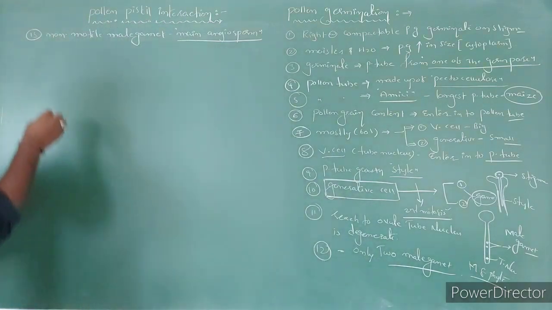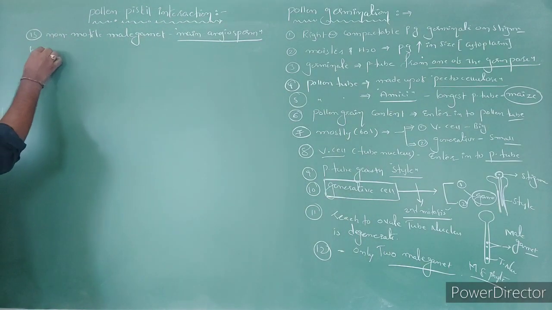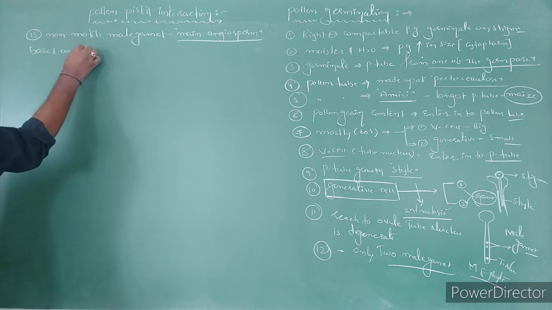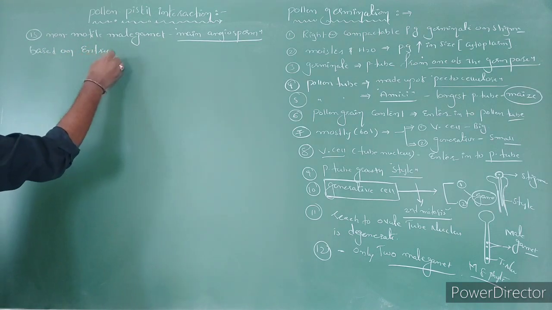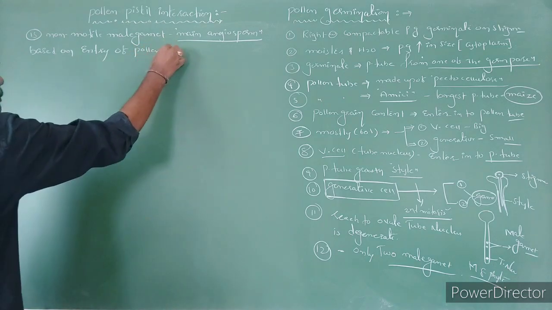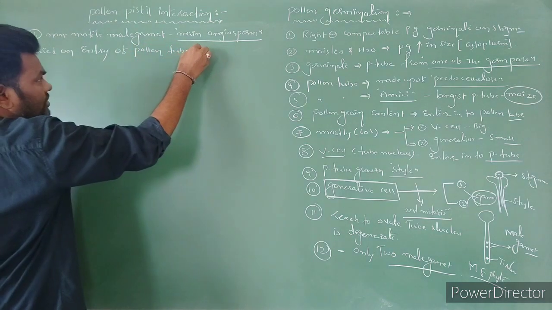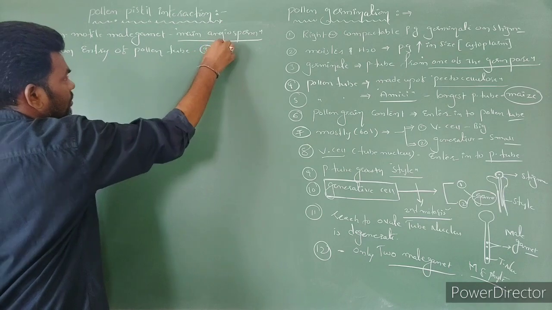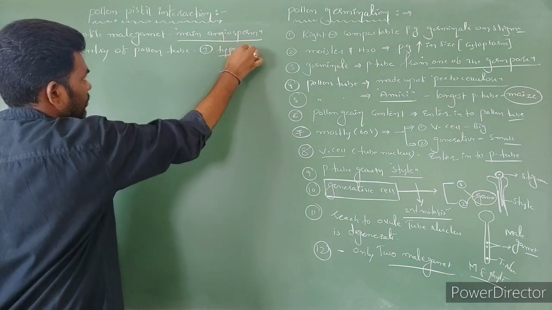Right? Based on entry of the pollen tube, which is divided into three types.